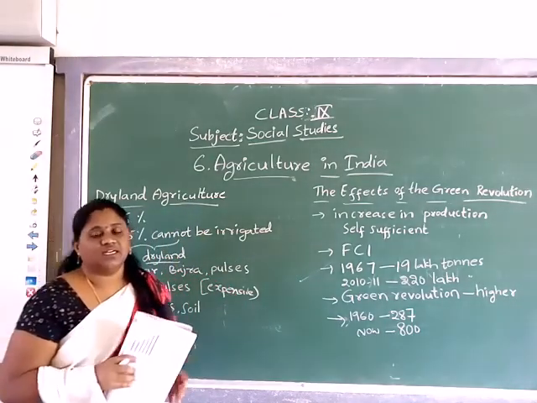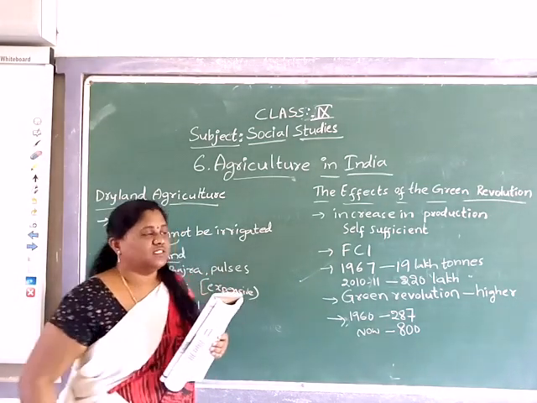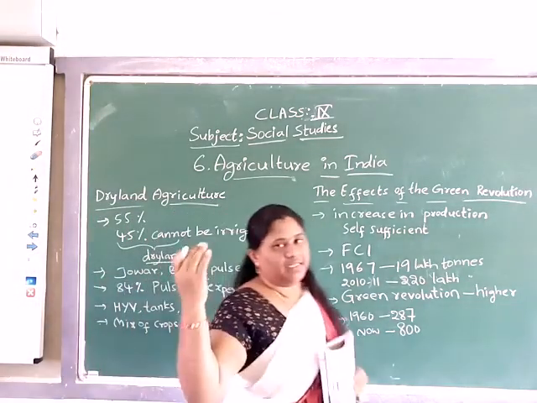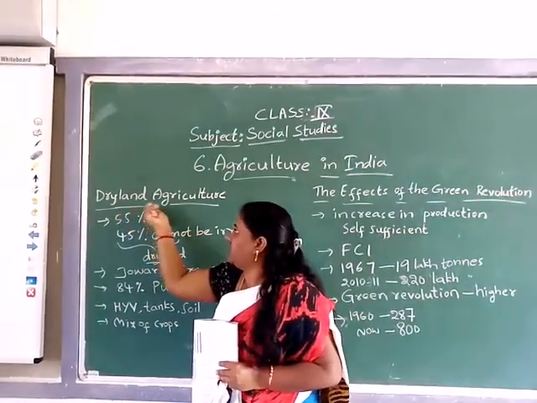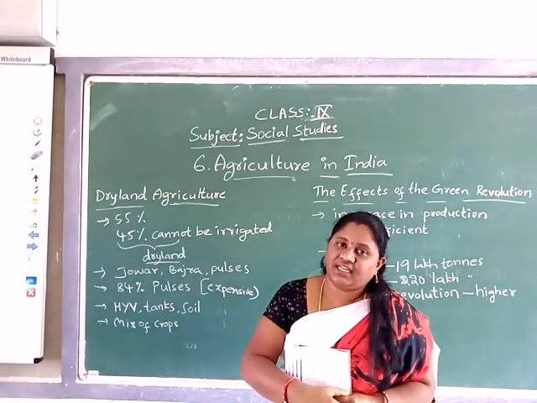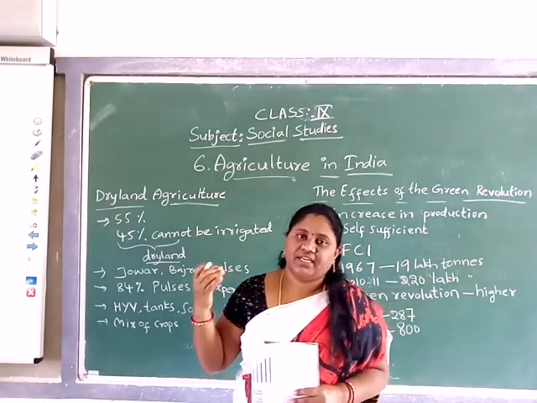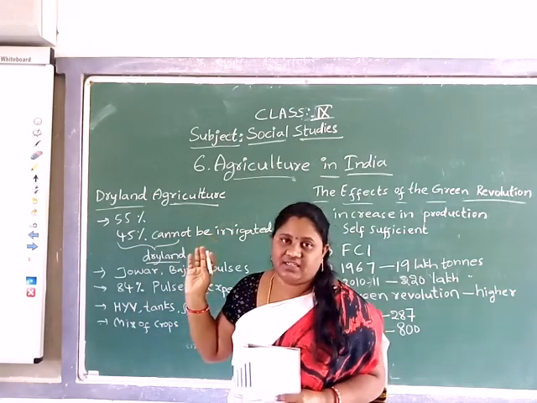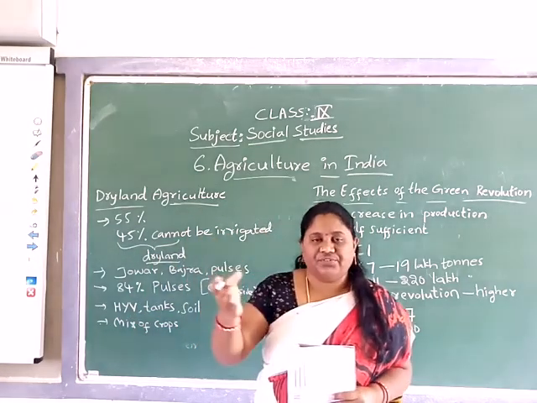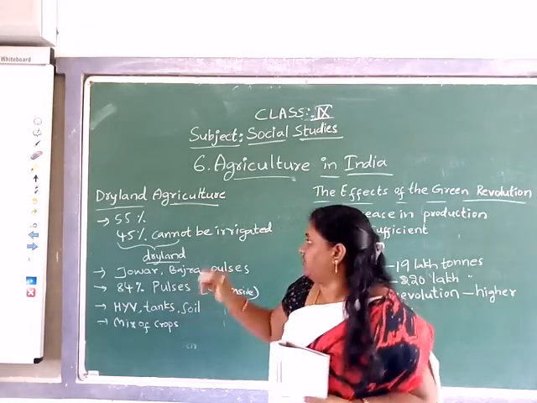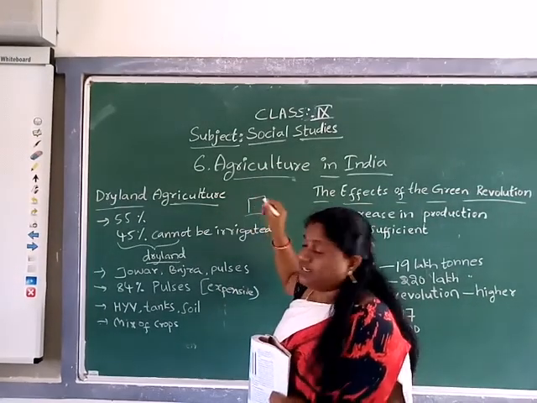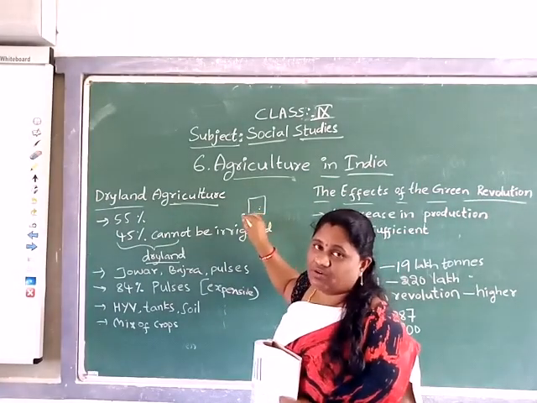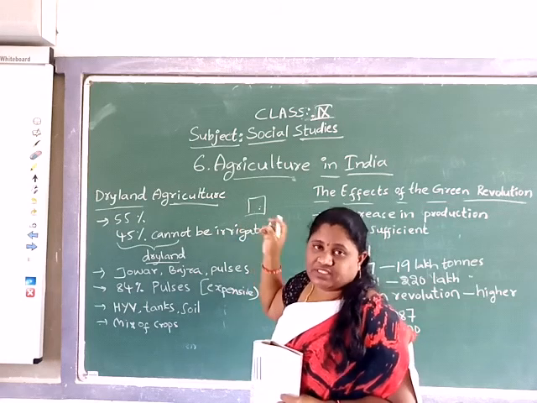What is dry land agriculture? By the term only you can get to know. Land which does not have any irrigation facilities or water facilities, we call that dry land agriculture areas. For example, a land which does not even have groundwater. A land which does not have any irrigating water facilities.